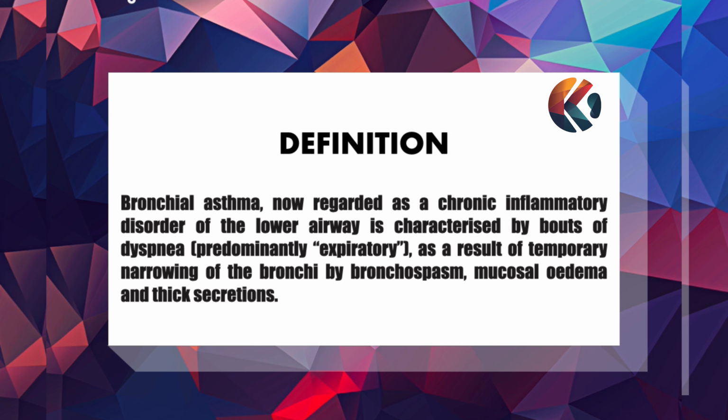Next, we will see the definition. Bronchial asthma, now regarded as a chronic inflammatory disorder of the lower airway, is characterized by bouts of dyspnea, predominantly expiratory, as a result of temporary narrowing of the bronchi by bronchospasm, mucosal edema, and thick secretions.